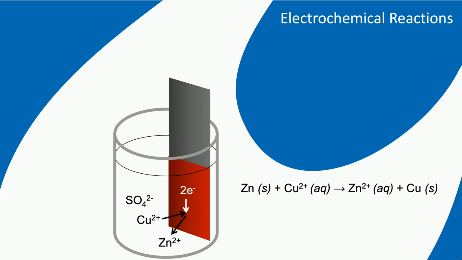Zinc ions do not have a color, and thus over time the solution becomes colorless, meaning all the copper ions are consumed. So here the zinc is the reductor and the copper ions are the oxidizers. This reaction is spontaneous because copper is more noble than zinc. But how can we make use of the electrons that are being transferred, as we would like to use them for doing work?